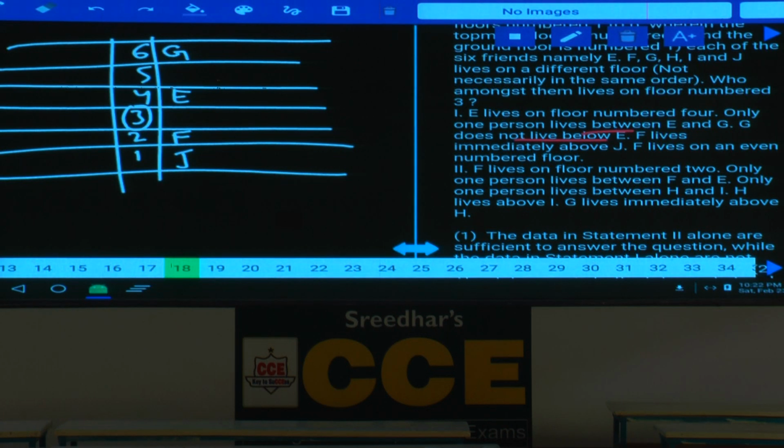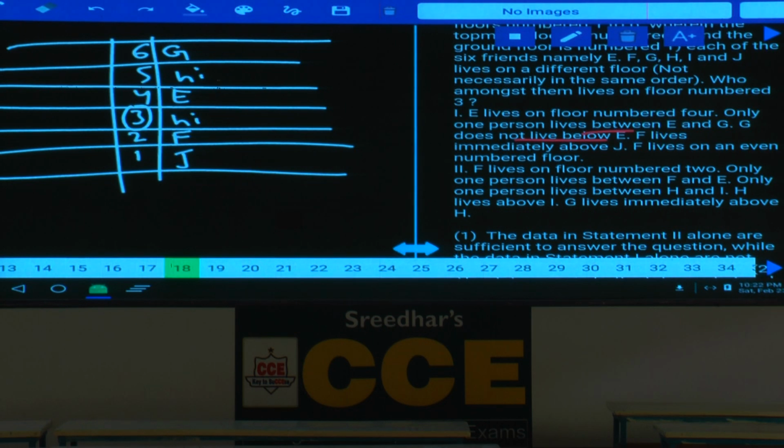Then any information regarding the remaining 2? G does not live below F. Hence, in the remaining 2 cases, who are the persons that can be here? H, R, I is also H, R, I. No information is given about these 2. Hence 1 alone is not sufficient.